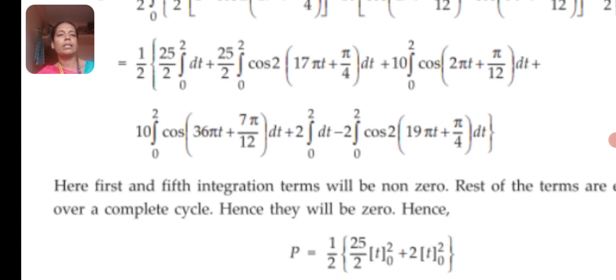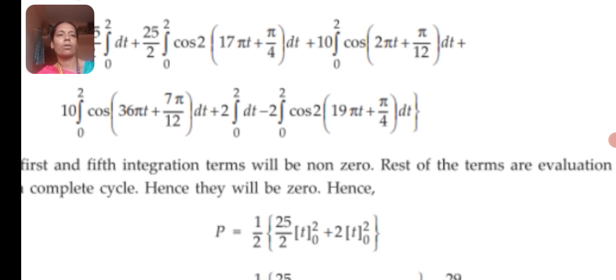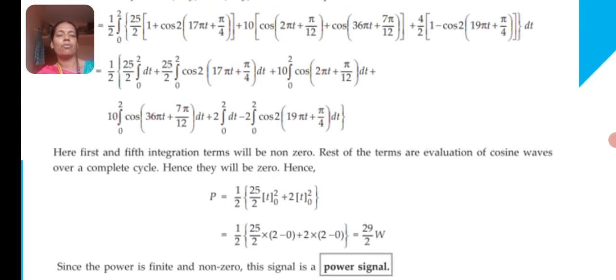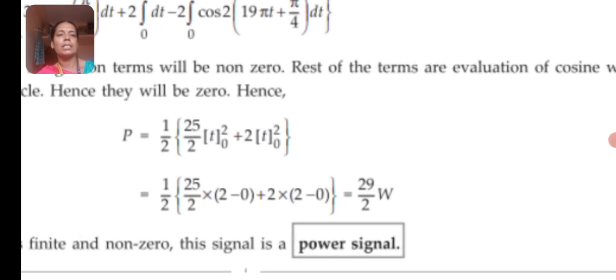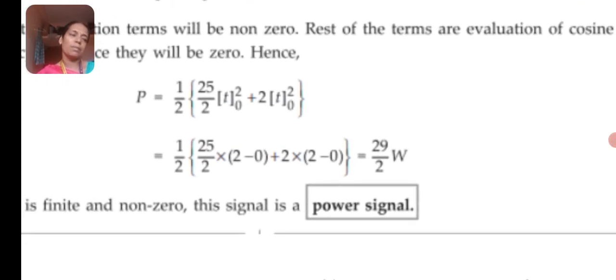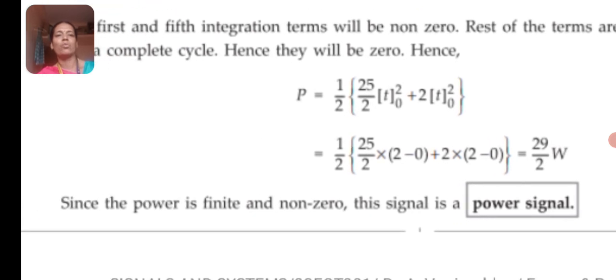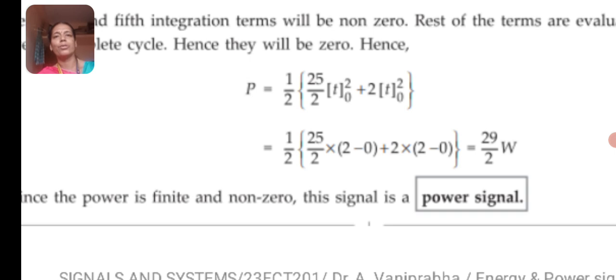And finally, here the fifth term integration will become non-zero. Therefore, the rest of the terms are evaluated with the help of the function, and finally the answer is found to be 29 by 2, which is nothing but a rational number. Therefore, the given signal shall be named as a power signal. And we already knew that all the periodic signals are power signals. Even then, we are trying to verify through mathematical calculations. Therefore, the value that we obtained is finite and also non-zero.